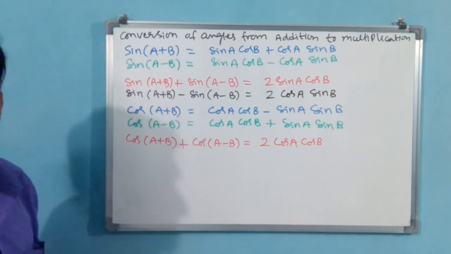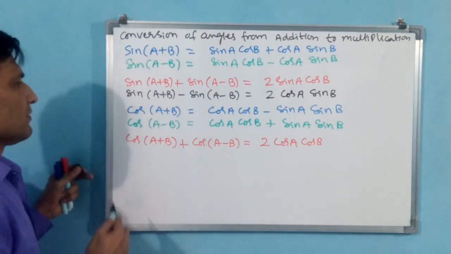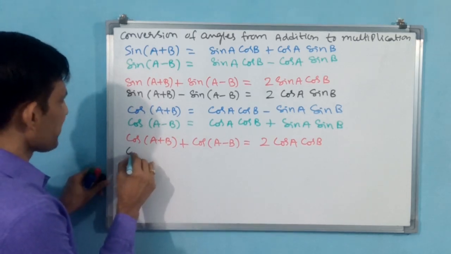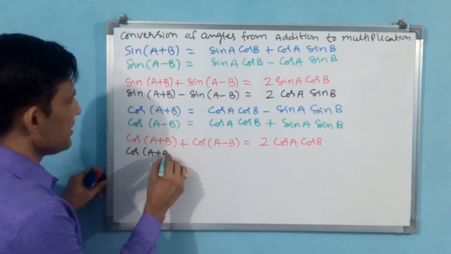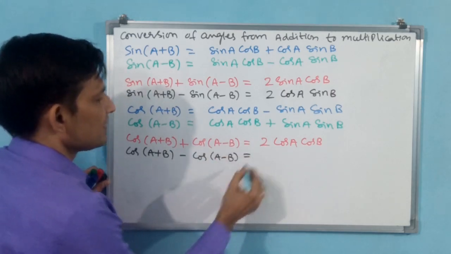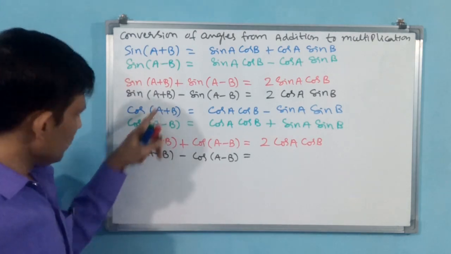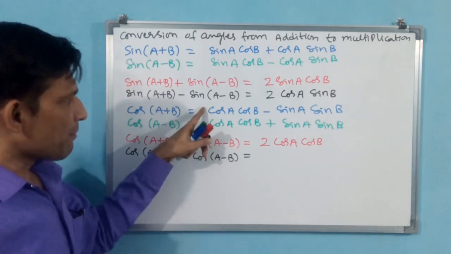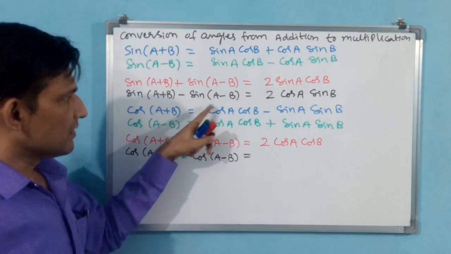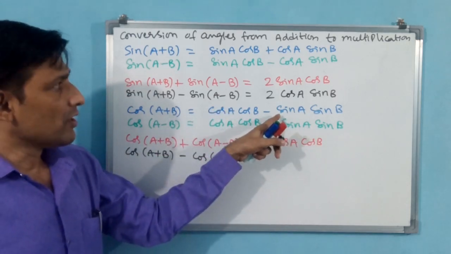Now cos of A plus B minus cos of A minus B, write down. Minus we are doing. If you do minus here, you see both cos A cos B terms, plus 1 and minus 1, are going to get cancelled. But here carefully you observe.